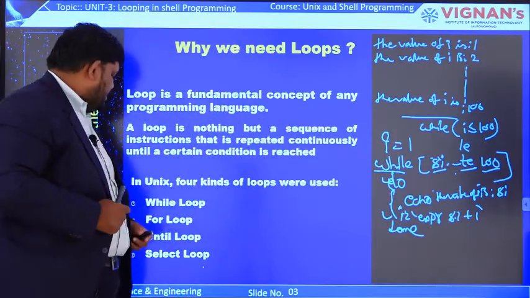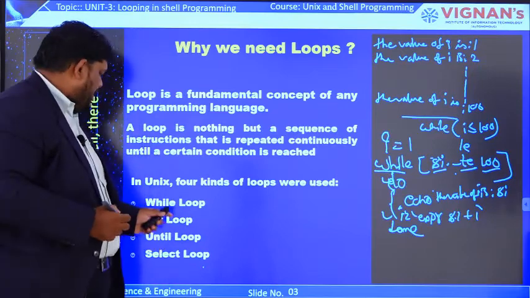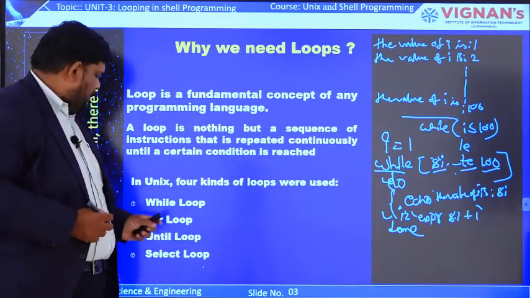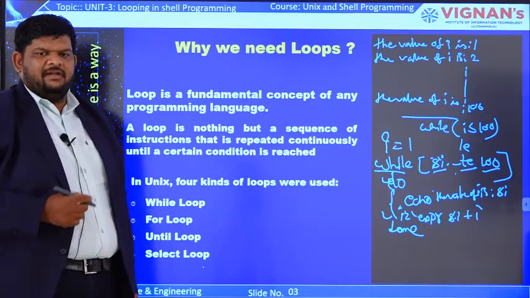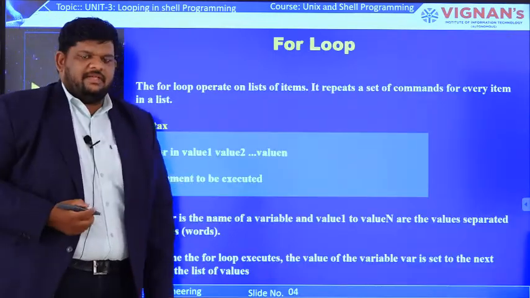In Unix, there are four types of loops: the while loop, for loop, until loop and select loop. Let us discuss them one by one. Now let us see the for loop.